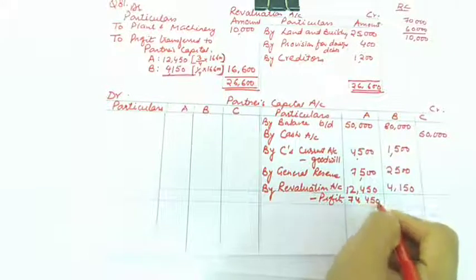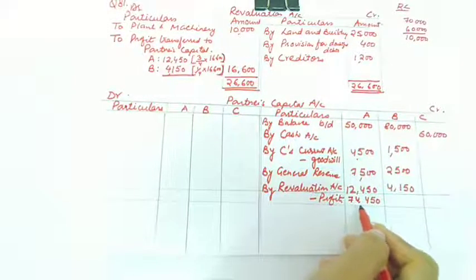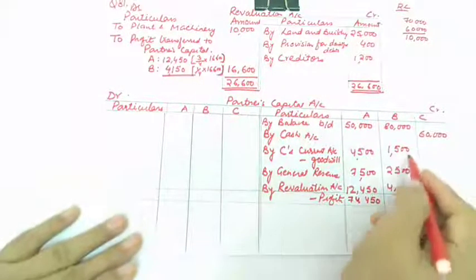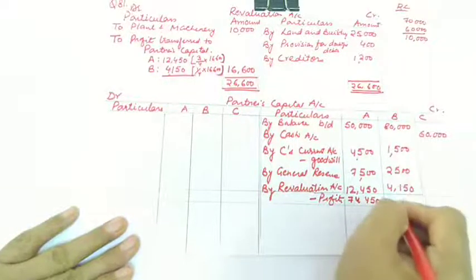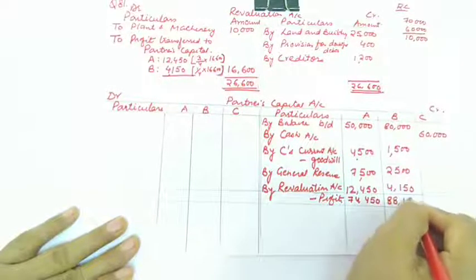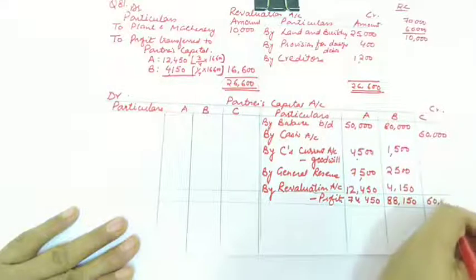So let us add this 50,000, 50, this is 12, so this will be 74,450. Yes, 74,450, the total of this side. And let us see the total of this side. This is 84,000 and 88,150, and this is 60,000.